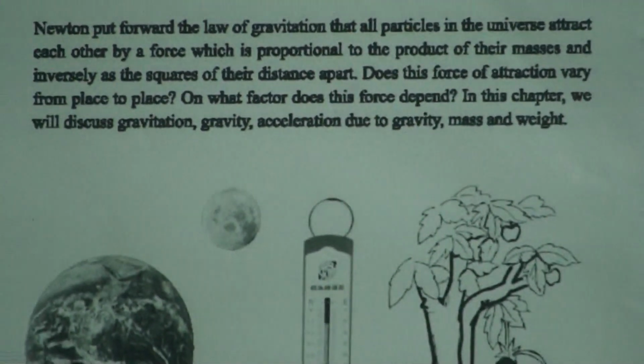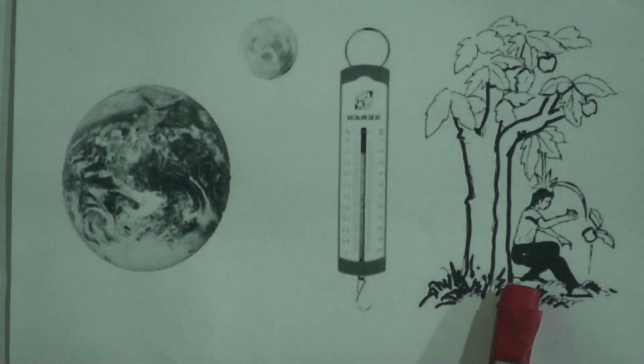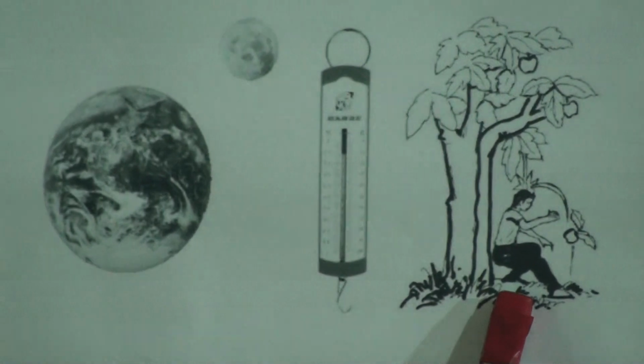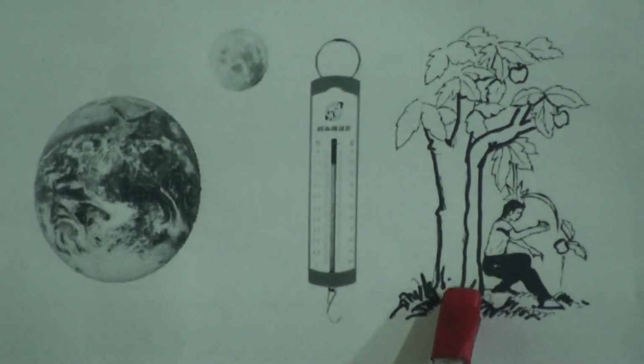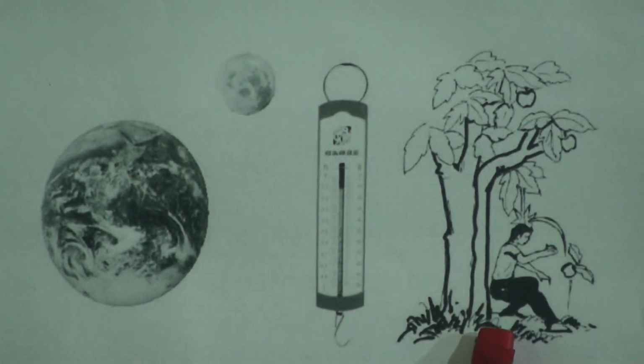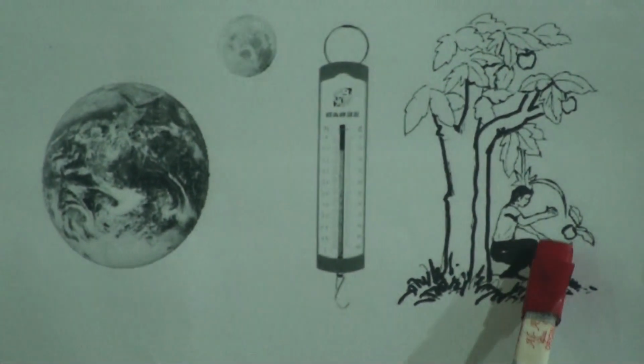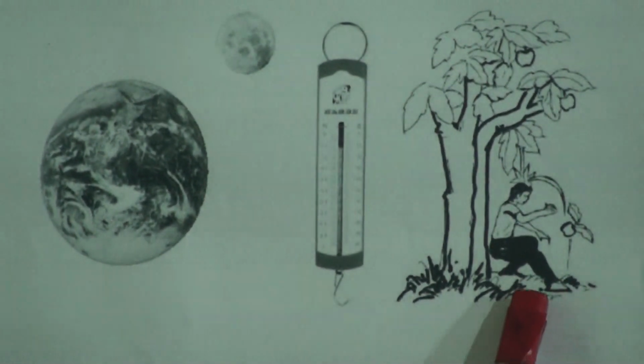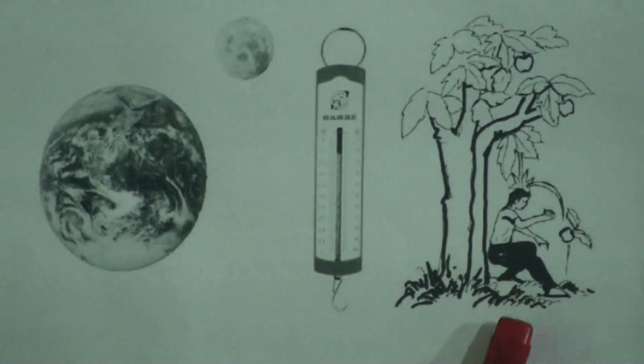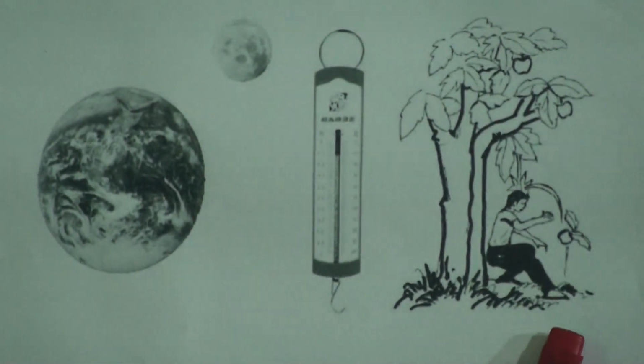Dear students, this is the picture of Earth and this is the picture of Newton, and you have heard the story that Newton was sitting under an apple tree and an apple fell in front of him. Then he thought about why this apple fell to the ground.